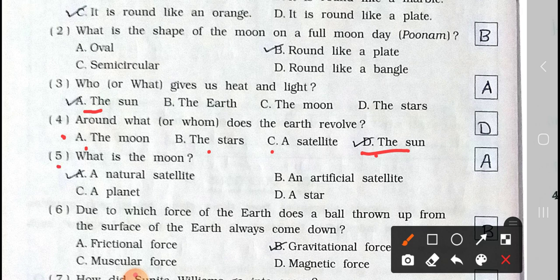Now see the question number 5. What is the moon? Option A, a natural satellite. B, an artificial satellite. C, a planet. And D, a star. The moon is a natural satellite.